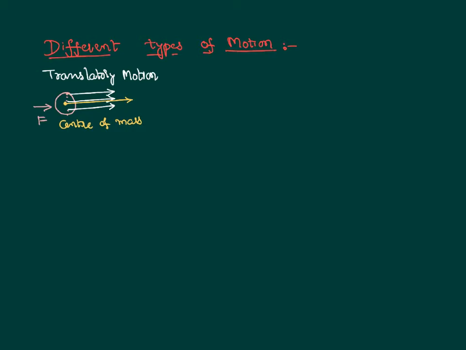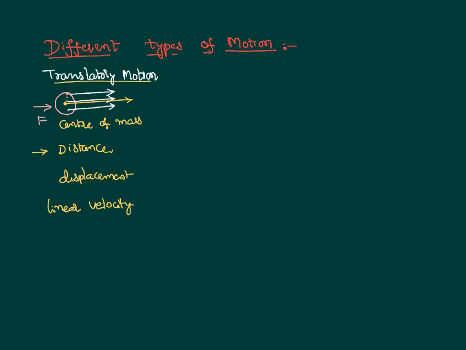To study this translatory motion, we use the terms like distance, displacement, velocity. That velocity is generally called linear velocity, assuming that the body is moving along the line. This kind of a motion is called translatory motion.